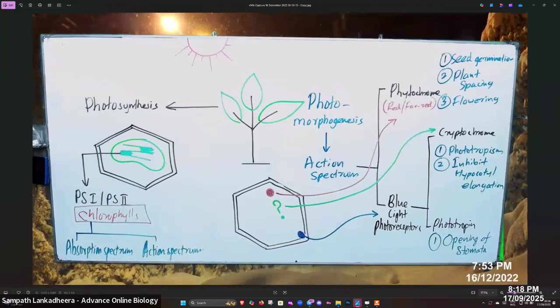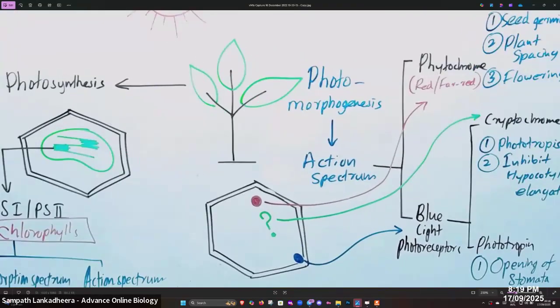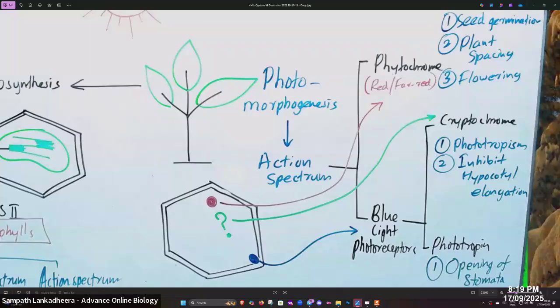Plants respond to light, and then photosynthesis occurs in plants. The photosystems are present, PS1 and PS2, and then chlorophyll pigments are there, absorption spectrum, action spectrum, and all we discussed. So this is not regarding that. This lesson is not about plant photosynthesis. We are talking about how plants respond to light.